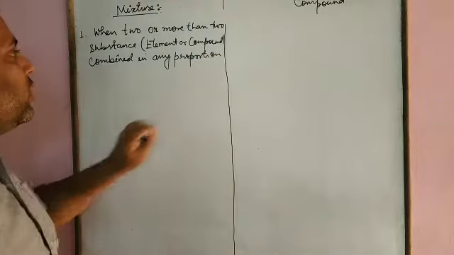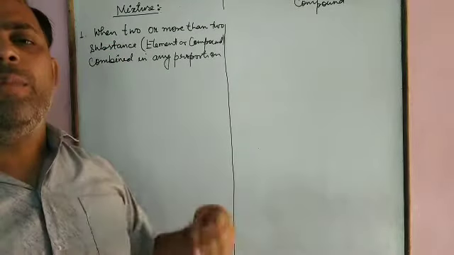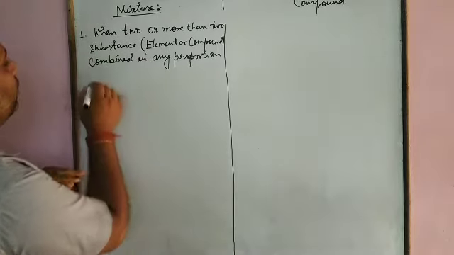Proportion means ratio. If two or more than two substances combine together in any proportion, then they form a mixture.